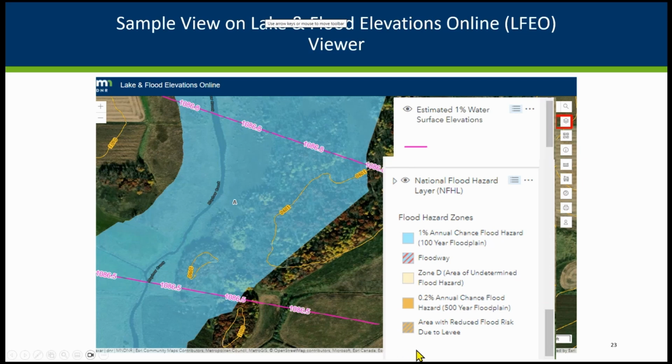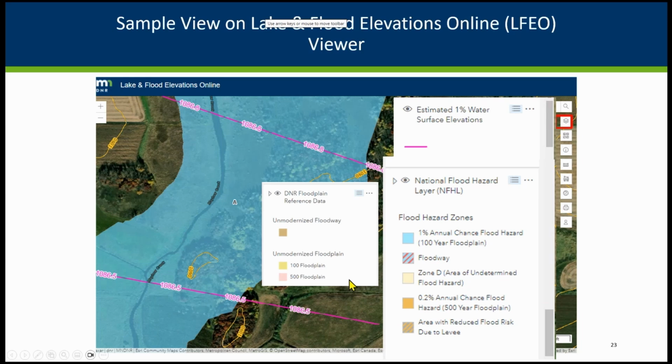We have our own copy on our server that we draw from, and because of that, we can't always get them up the day the new maps come out, but we try to get them up soon after. For those counties that still have paper maps, many of them we have what we call an unmodernized layer. So if we have that in that county, we include that option here.